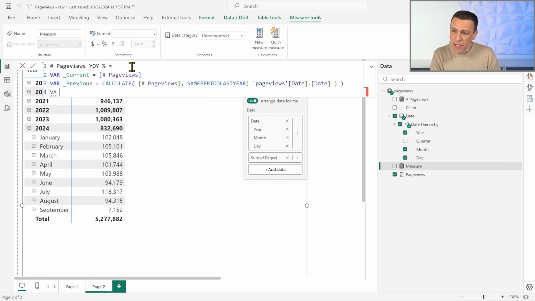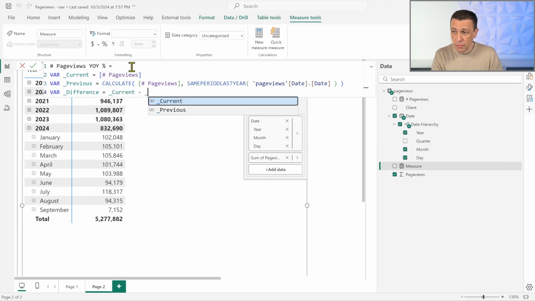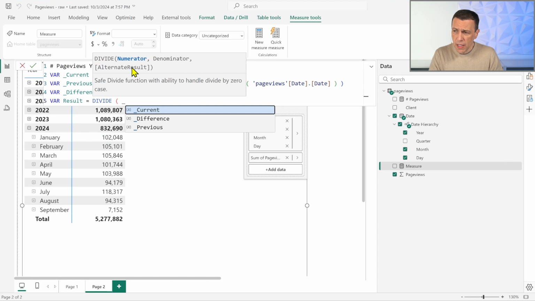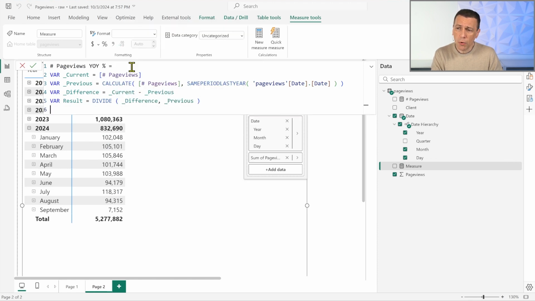Now the next step is I want to compute the difference between these two numbers. So the difference is the value that we have now minus the previous value, and the result is equal to the ratio between the difference and the previous value. So this is already the value I want, so I could write return result.